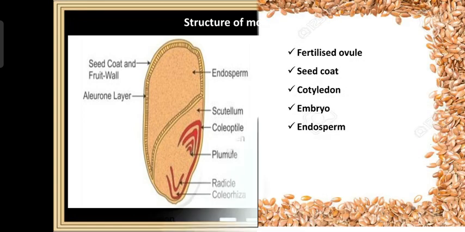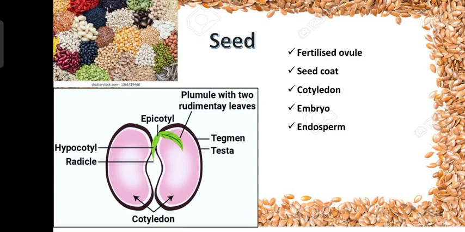So now let us study the next concept about the seed. We will look at what a seed is and what it is made up of. Seed is a matured fertilized ovule. It contains an embryo, the reserve food material, the cotyledons, and the seed coat made up of testa and tegmen.